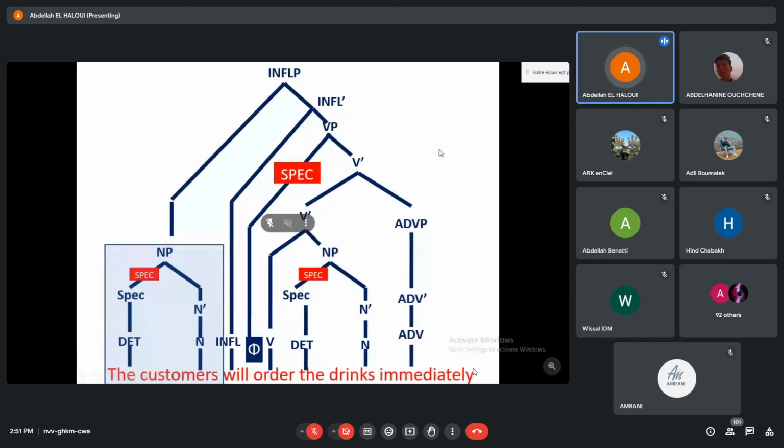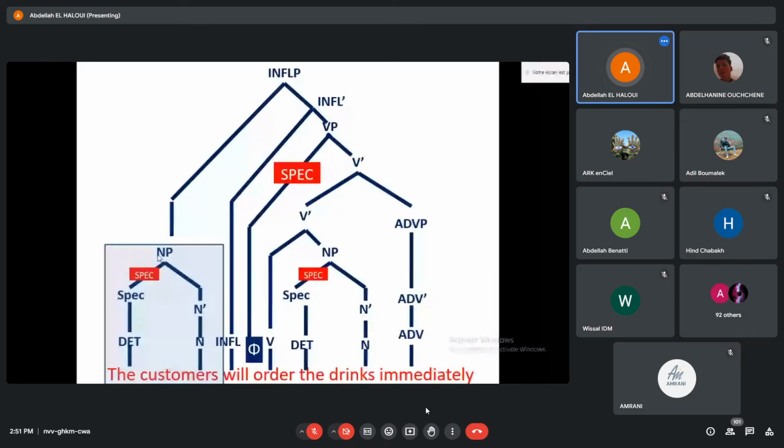Same thing for the VP. It does have a specifier. The specifier is the original place of the subject, but then the subject moves from there to the specifier of the IP, and I will come back later on to explain why we have this movement. Did I answer your question? Okay, thank you. Thank you, sir.